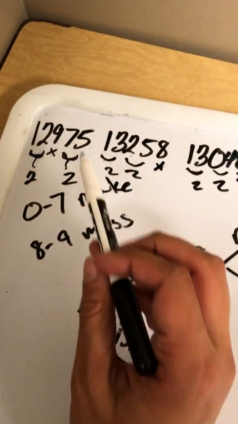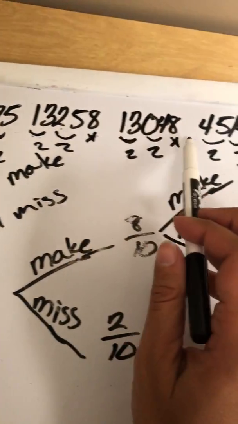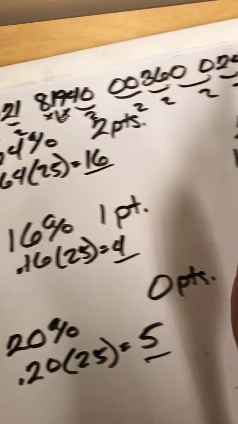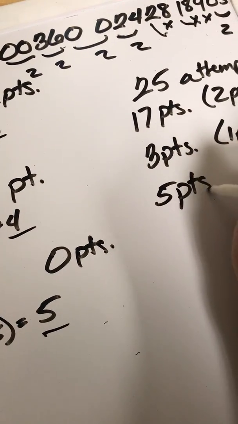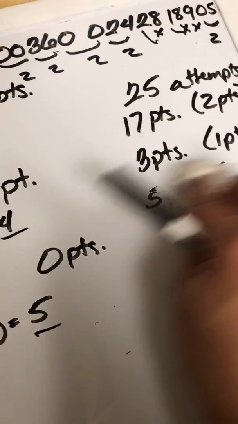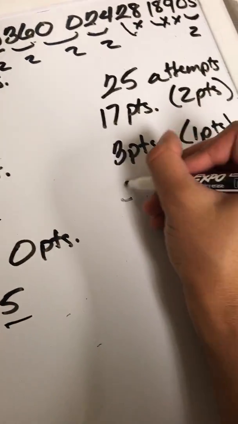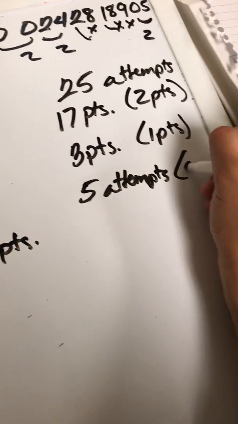And then for no points, she missed the first one, so she doesn't get another try. That's 1, 2, 3, 4, 5. So it would be 5 attempts that weren't points, sorry. 5 attempts for 0 points.